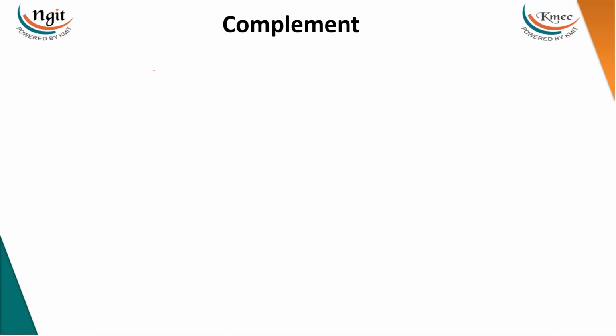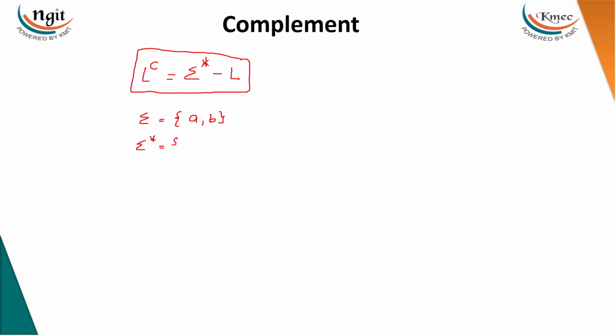First of all, the complement is denoted with L power C. It is nothing but the universal language minus the language you are going to take. For example, if my alphabet is {A, B}, the universal language is all the possible strings over A, B. Everything, like Akshaya Patra.